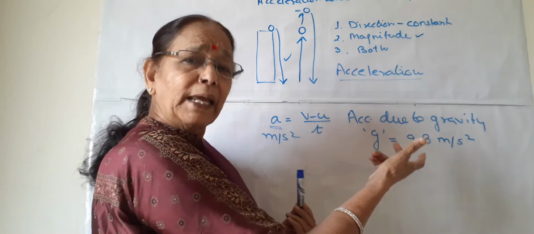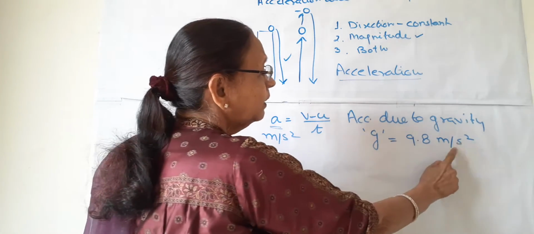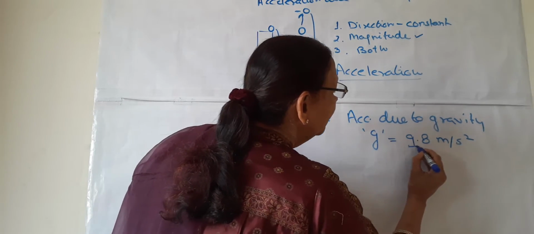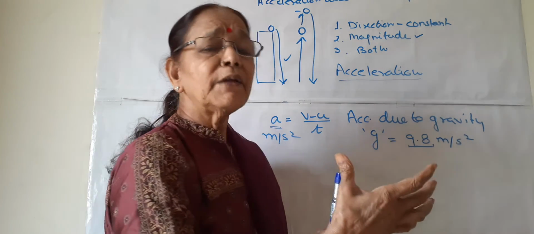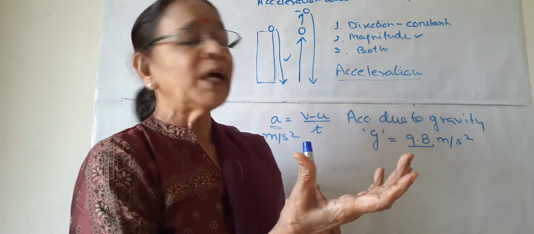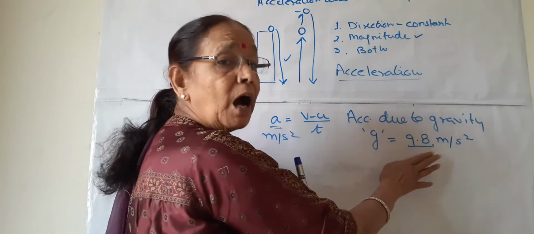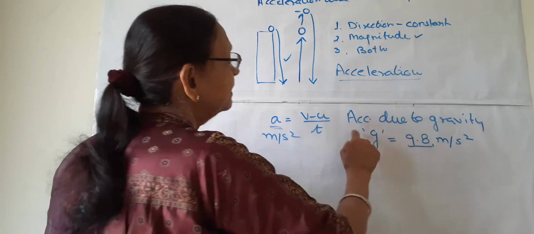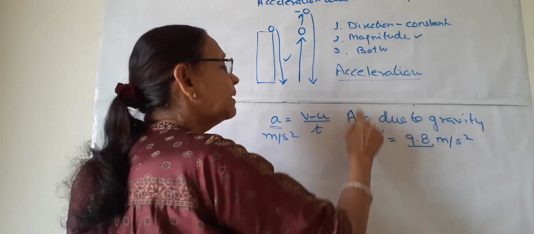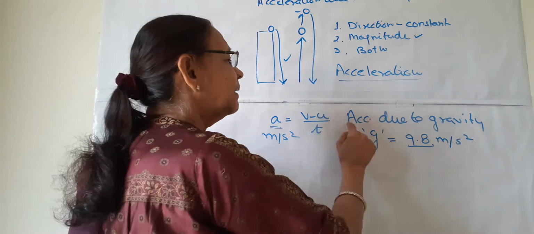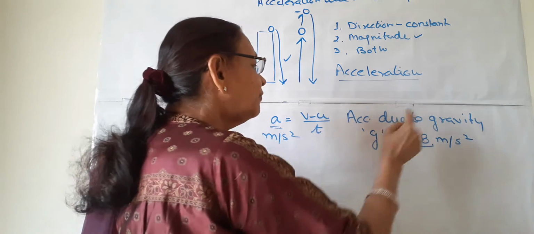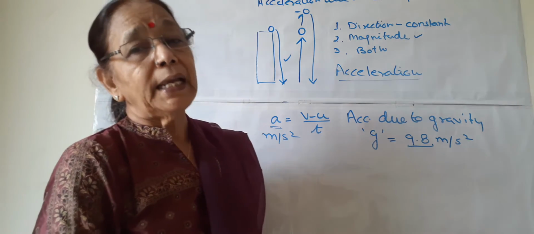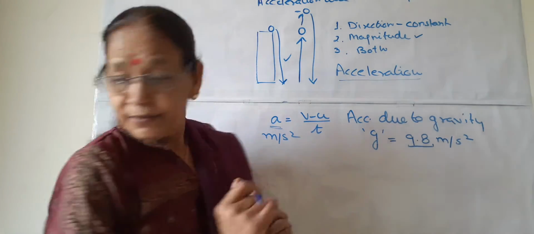Both are the same. So the SI unit is meter per second square and its value is 9.8 on the surface of the earth or near the surface of the earth. We will see in a short while how this 9.8 comes. So this is one thing: these motions experience acceleration, and this acceleration is acceleration due to gravity of earth. It is represented by small g and its value is 9.8 meters per second square.